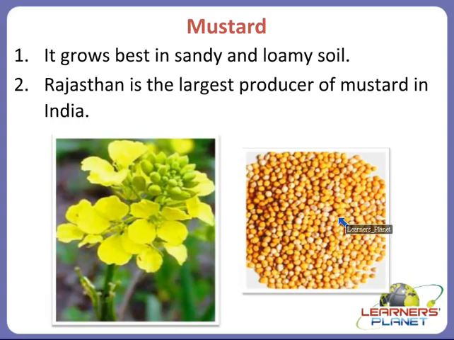Alright, so mustard complements the food because it is a type of condiment, and it is made from the seeds of the mustard plant, and they are very small in size and round in shape. So they are small round seeds, and Rajasthan is the largest producer of mustard. So it is also a type of rabi crop.